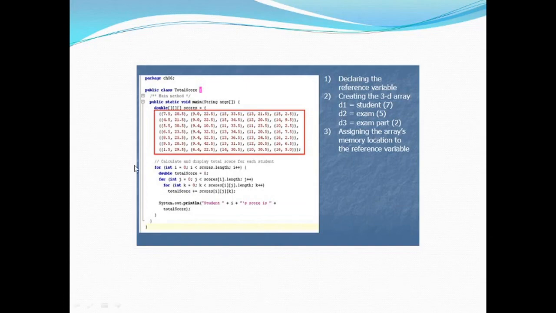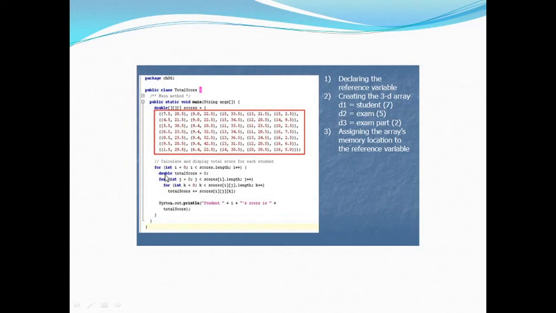So in this case, as we are seeing, for int i = 0; i < scores.length. What is this scores.length doing? Scores is the name of the array, so scores.length will return the number of rows. If you are providing .length with the name of the array, it will return the number of rows, as discussed earlier. So this will run 7 times.